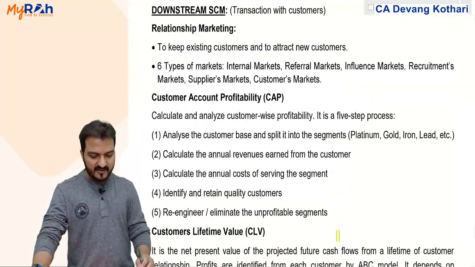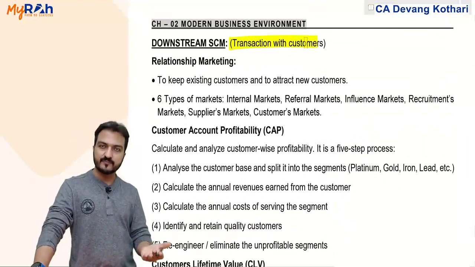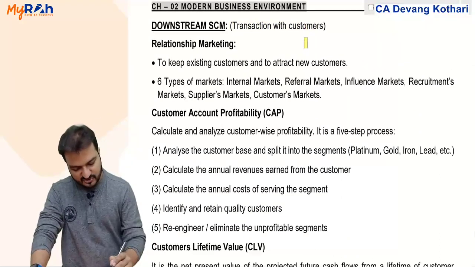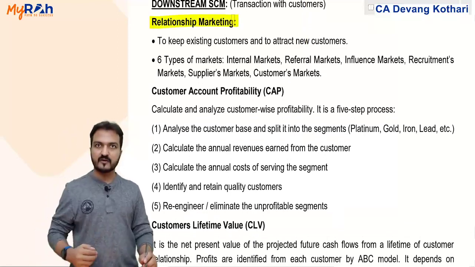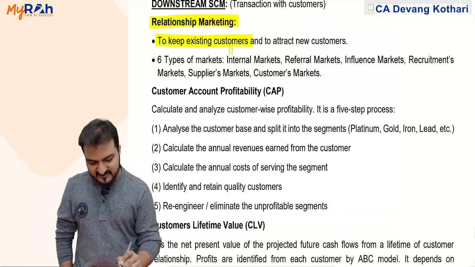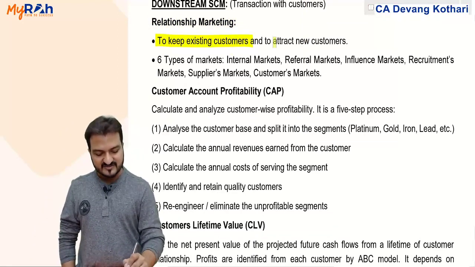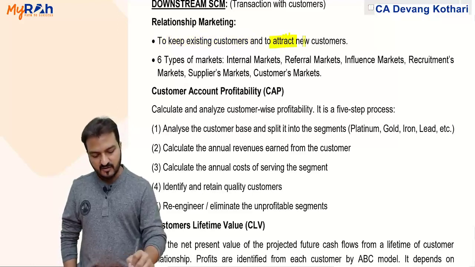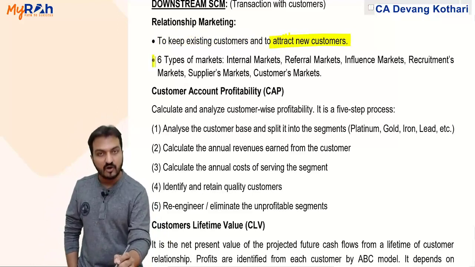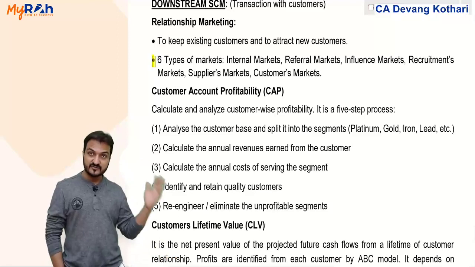And downstream supply chain management, downstream refers to transactions with the customer. All my transactions with my customers. Well, under that, the first topic is relationship marketing. Relationship marketing, it's talking about keeping existing customers and to attract new customers. To keep existing customers and attract new customers. Well, it also talks about 6 types of market. Look, I told you this entire topic is full theory now. It is just a theory revision.